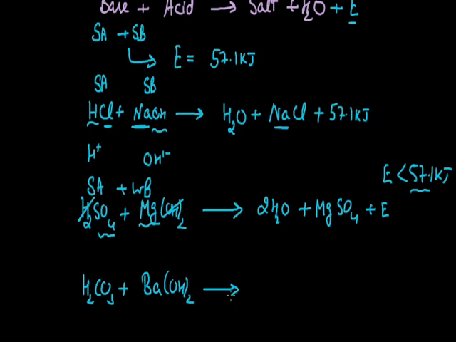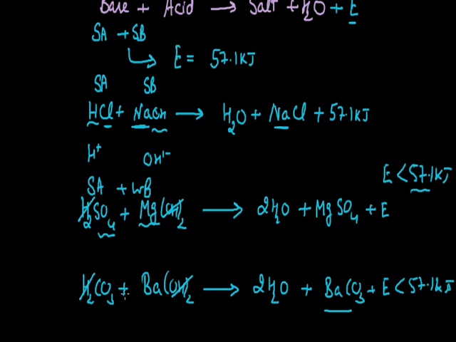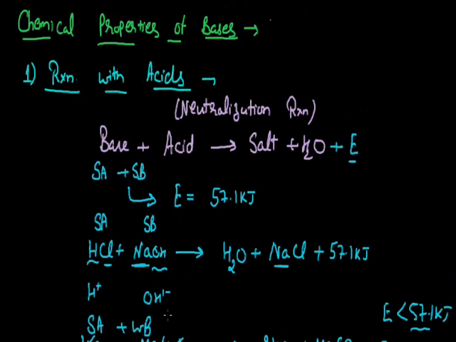Same as if I talk about the reaction of barium hydroxide and carbonic acid, here the hydronium ion reacts with the hydroxyl anion, resulting in the formation of water along with the formation of barium carbonate, that is BaCO3, and the amount of energy released will again be lesser than 57.1 kilojoule, since here the combination is of weak acid with a strong base. So that's about the neutralization reaction, and these neutralization reactions are of very high use, which you can see in another part of this acid, base and salt chapter, where we discuss the uses of neutralization reactions in